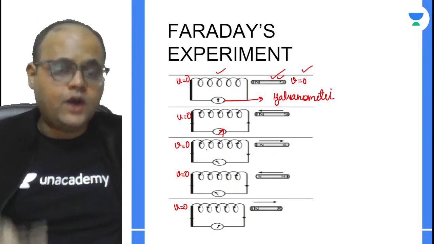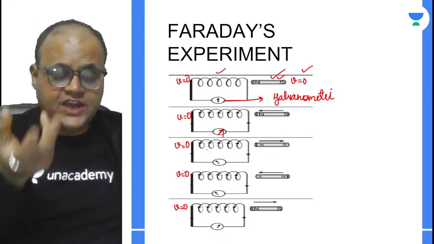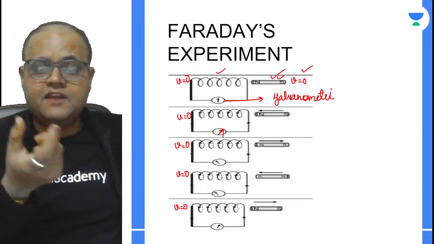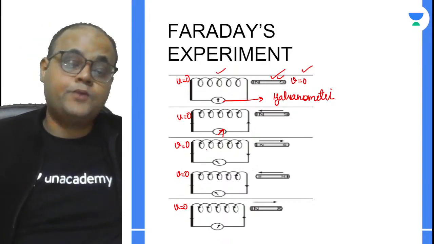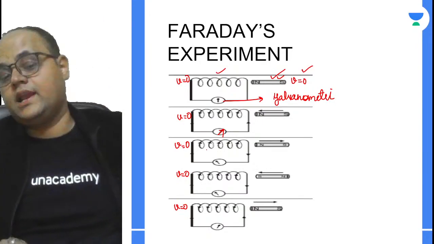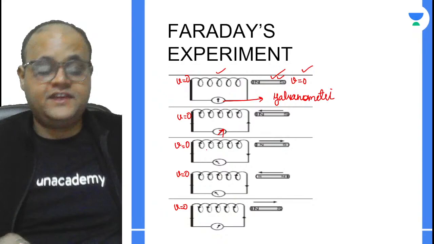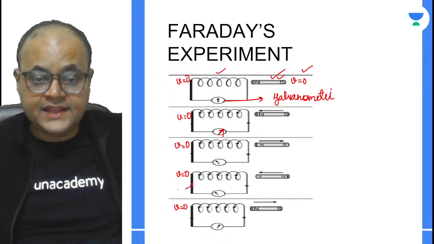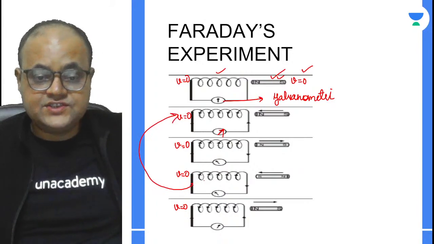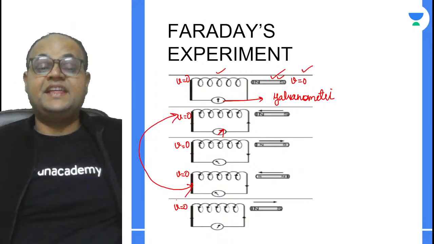Fine. Now he just changed the settings. He reversed the direction of the magnet, and then again he brought the magnet close to the coil. Again there was a deflection. You can see in this particular case, again there is a deflection, but just see the deflection direction.